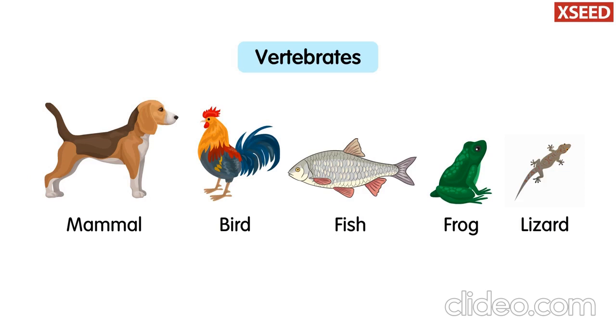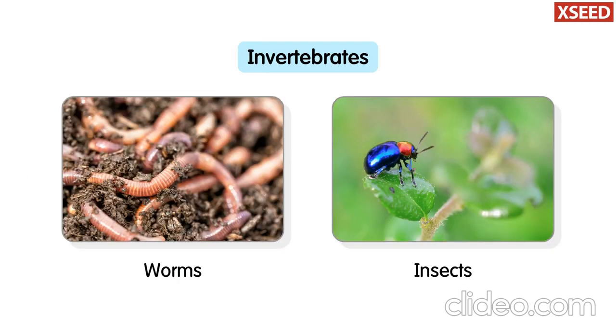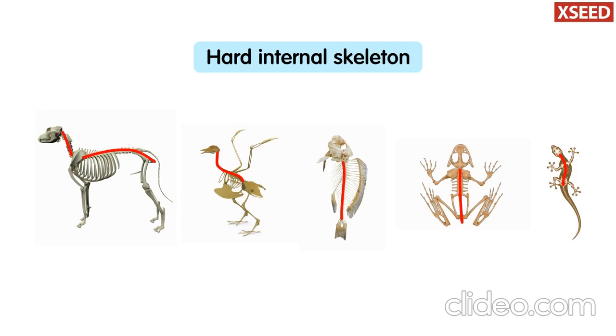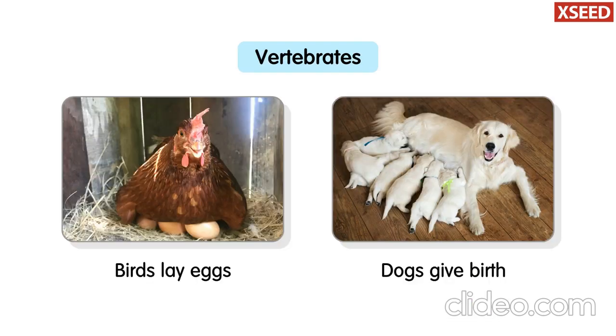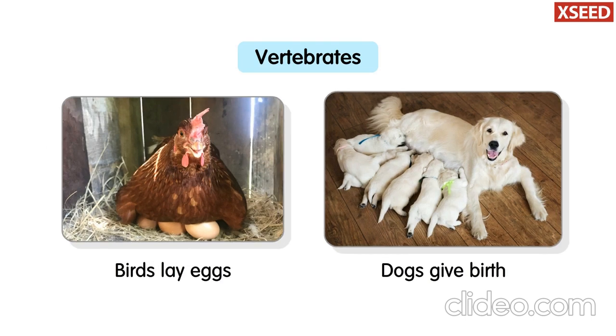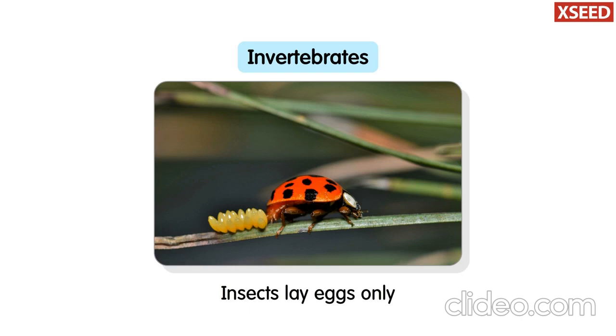Animals that have backbones are called vertebrates, while the animals that do not have backbones are called invertebrates. Vertebrates have hard internal skeleton, while some invertebrates have exoskeletons. Vertebrates can be oviparous and viviparous, while most invertebrates are oviparous.